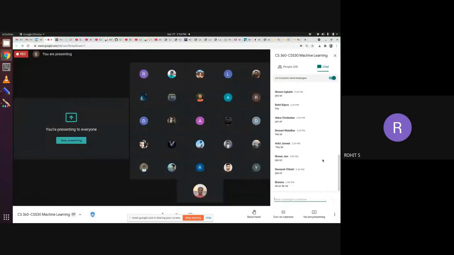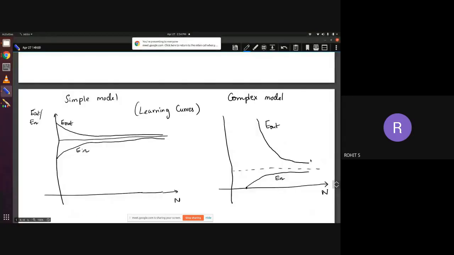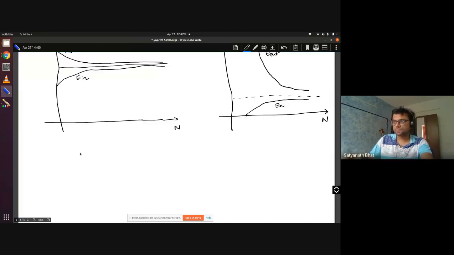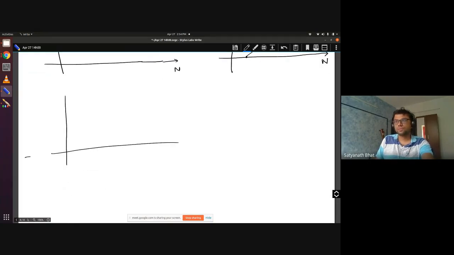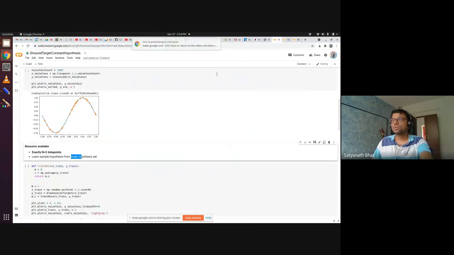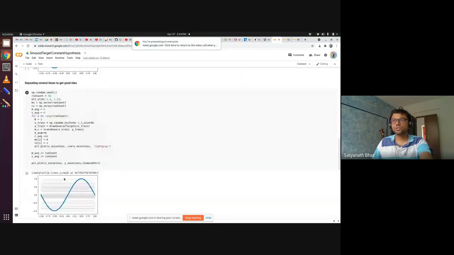Is it clear? So E in started off low and then it increases with the number of points. Because if you look at the sinusoid example, you have something like this, right? When you are given 2 points, I will take a midpoint of that. But when you are given 3 points, you may get something like this. If you really do the experiment that I am suggesting, you take this code, and in this code, you change n equal to 3 and you start looking at the lines.